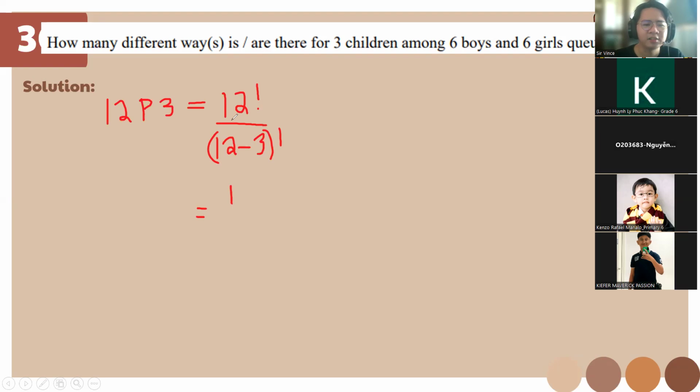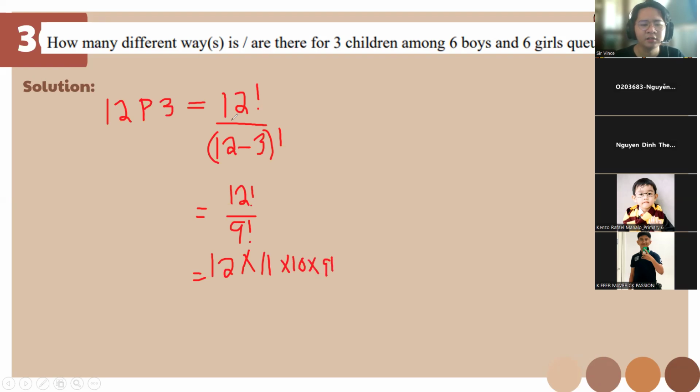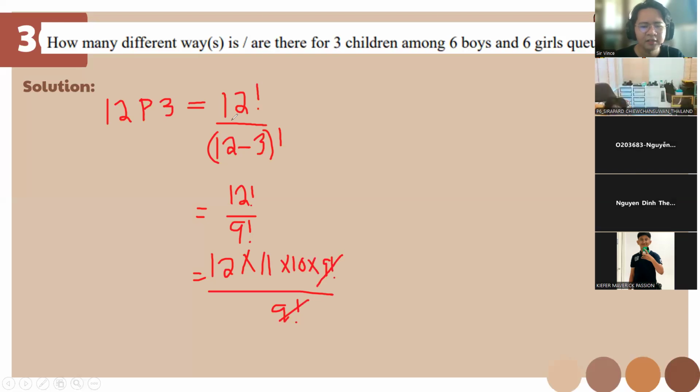Yes po. Okay. So we have here 12 times 11 times 10 times 9 factorial over 9 factorial. So cancel.